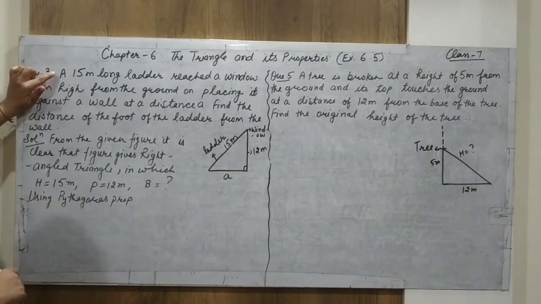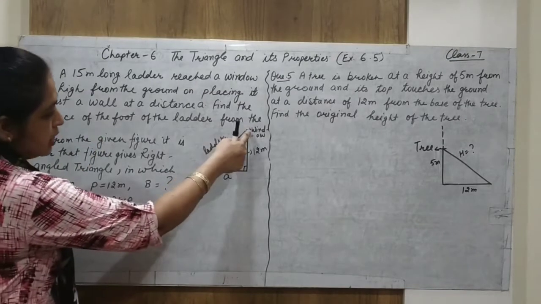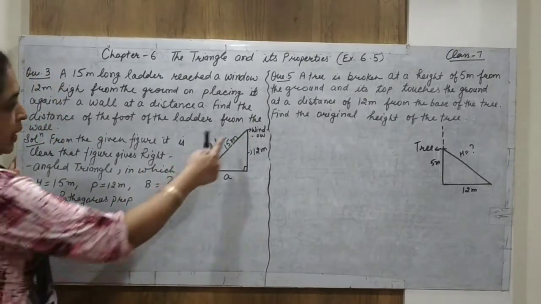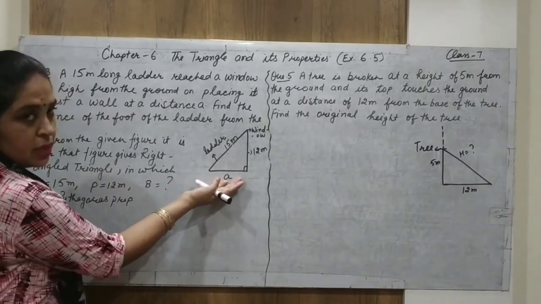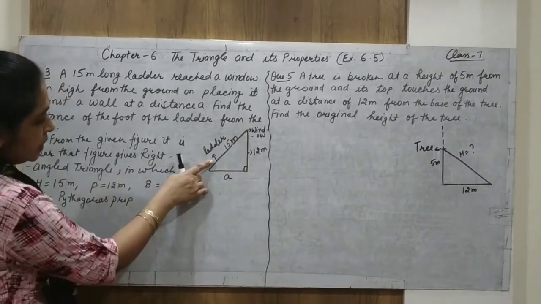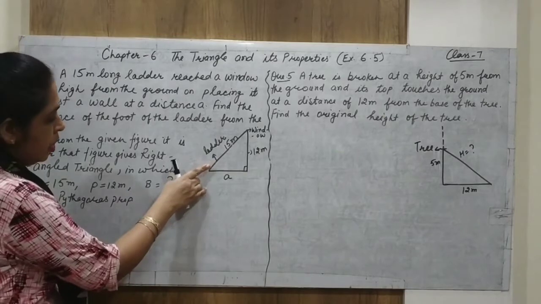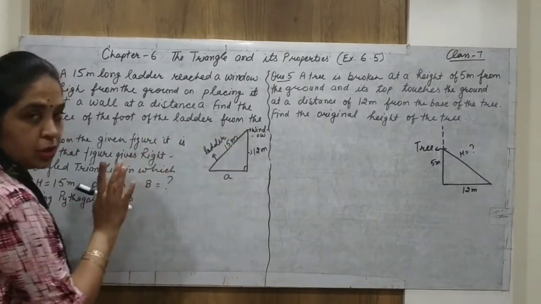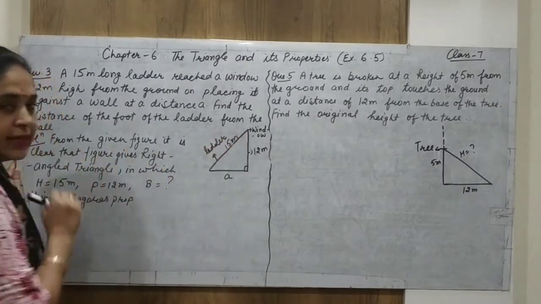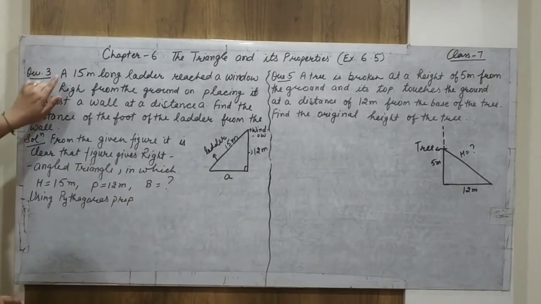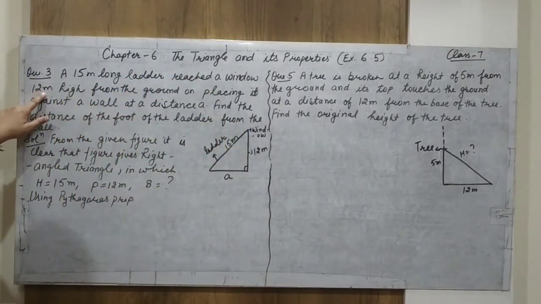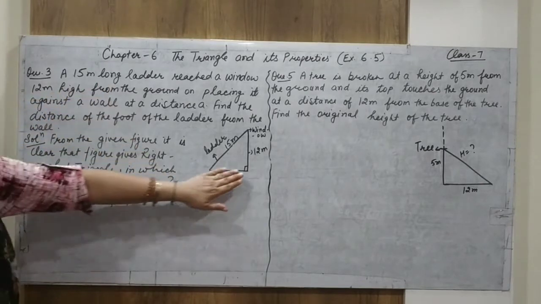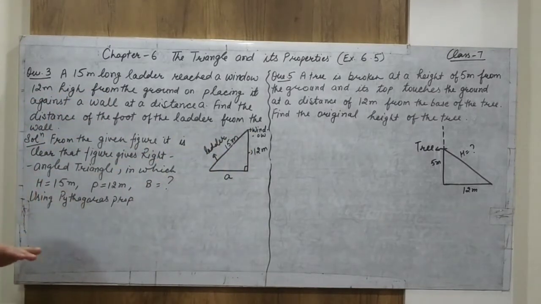And a 15-meter long ladder reaches the window. When we place a ladder against the window, it is always in an inclined position like this. This is a slanting line, at some angle with the base. In this way we place the ladder. This line represents the ladder. When the ladder touches the window from the ground, its total length is 15 meters. It is given: a 15-meter long ladder reaches a window which is 12-meter high from the ground.